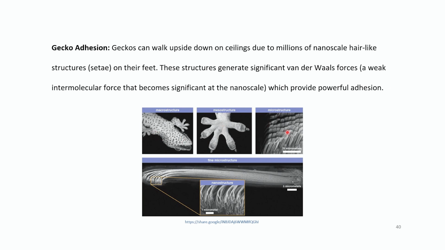These are mesostructures, these are microstructures, and these are your nanostructures. These are your setae. You can see these are your setae, hair-like structures present on their feet.